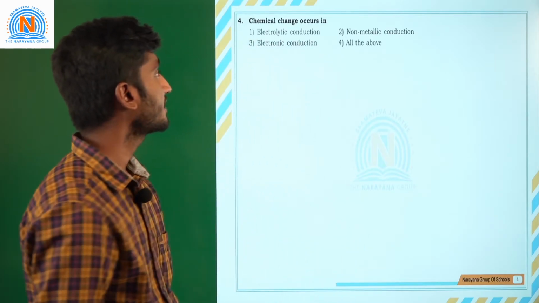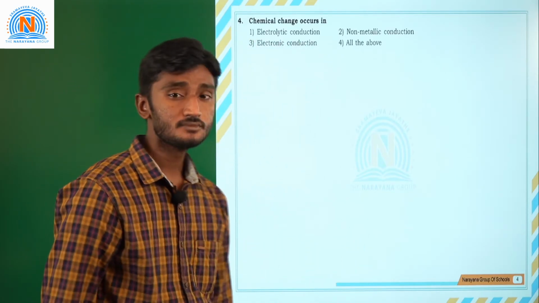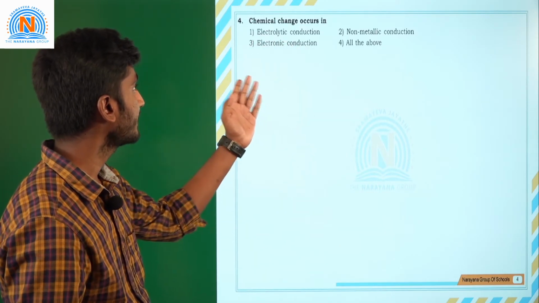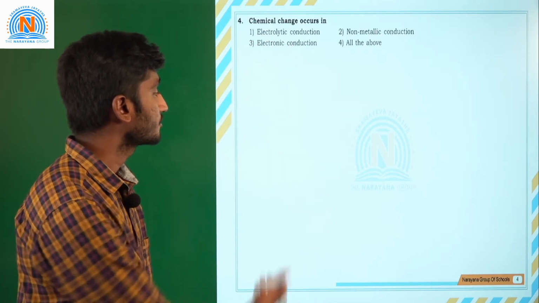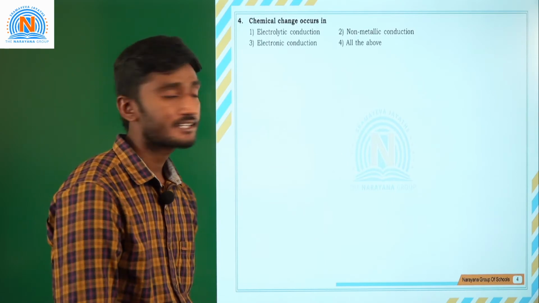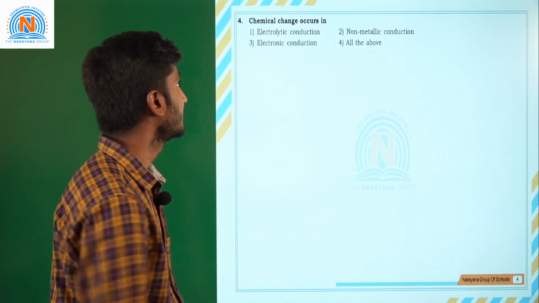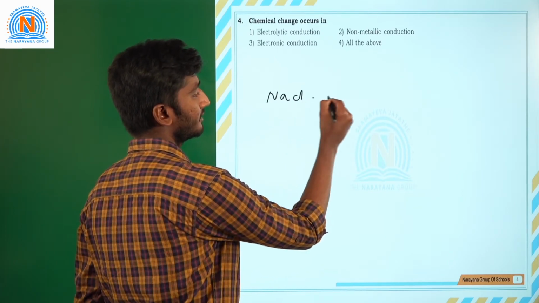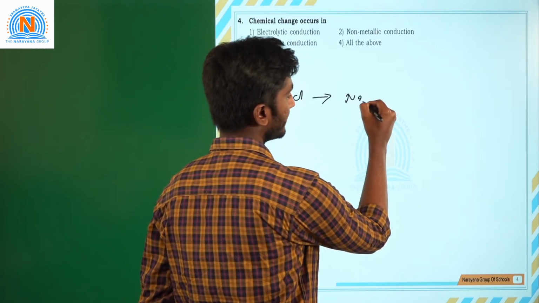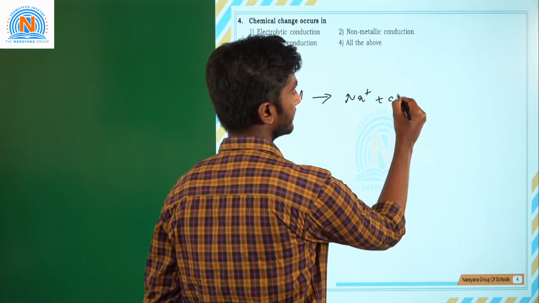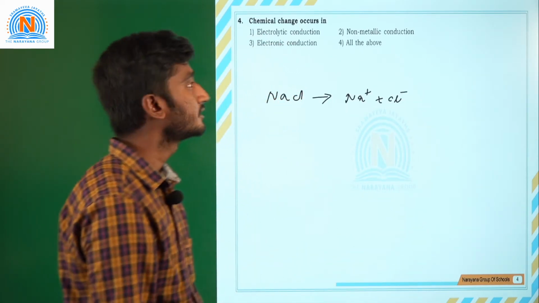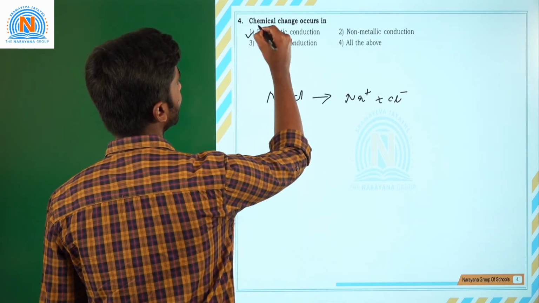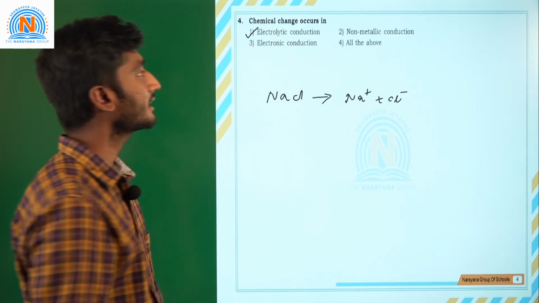In which case is chemical change occurring? The first option is electrolytic conduction. Just now we saw that in electrolytic conduction chemical change is occurring, right? That is nothing but NaCl changing to Na plus and Cl minus. Next, non-metallic conduction.